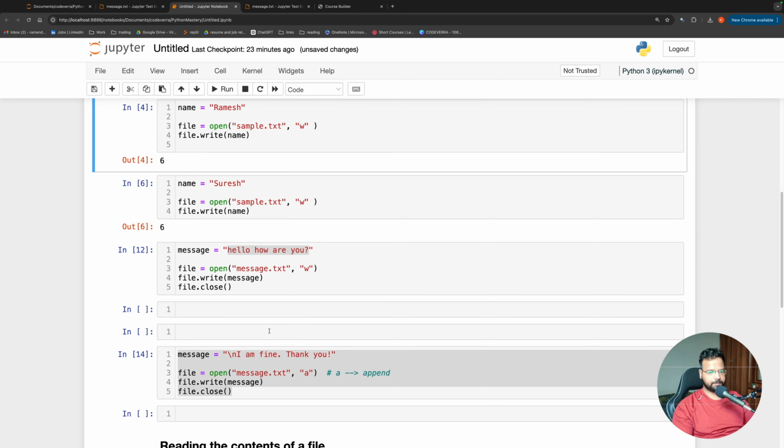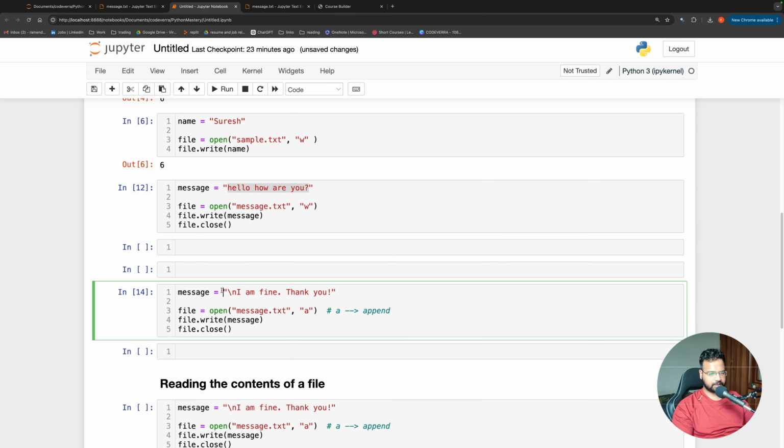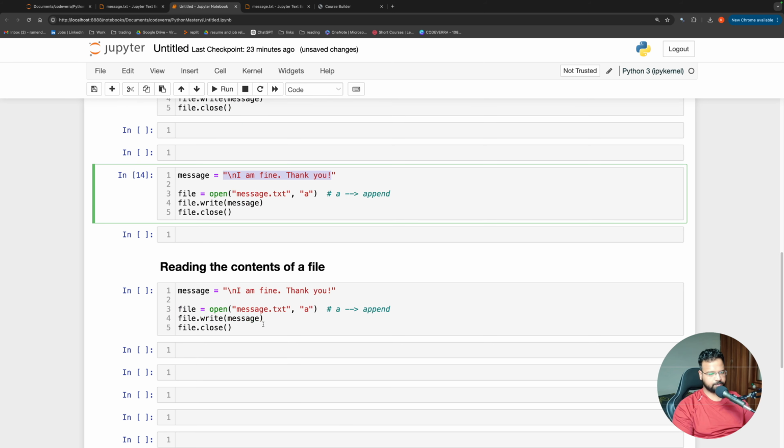Also always keep in mind that whenever we are writing something, it is always a string. We are not writing any list, dictionary, tuple, set, or any function. We are only writing a string. After some time we will see how we write any other type of data structure in Python.